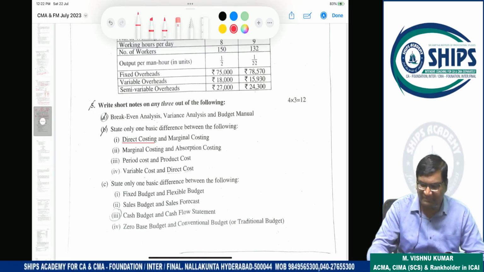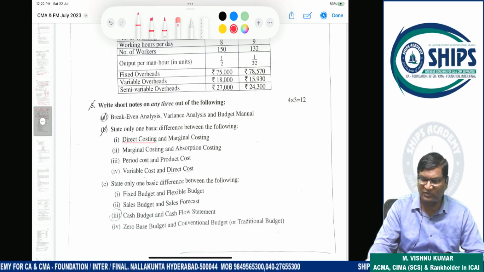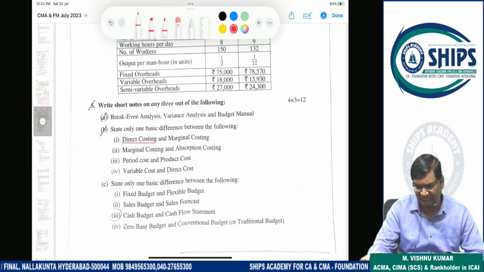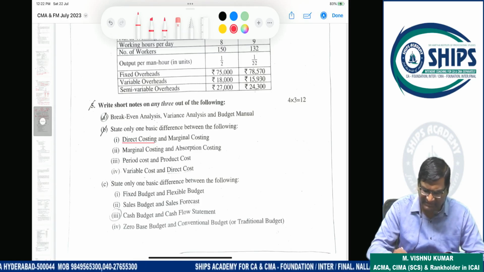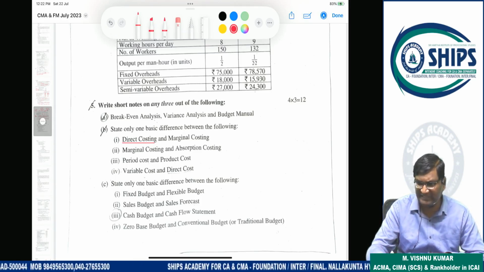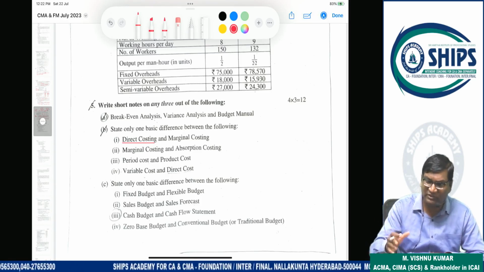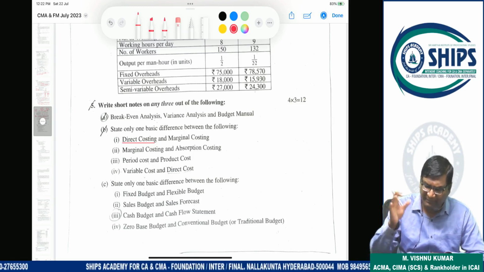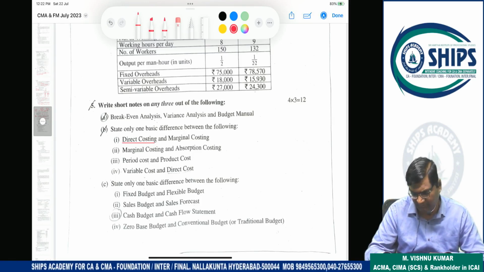Now, period and product cost. In marginal costing, one underlying assumption is that period cost is the same, product cost is not the same. Product cost is nothing but variable cost. Period cost is nothing but fixed cost. That's it. So, variable cost and direct cost: direct cost is directly related to products or services, like direct material, direct labor, direct expense. Variable cost is a combination of direct cost plus other variable expenses also.